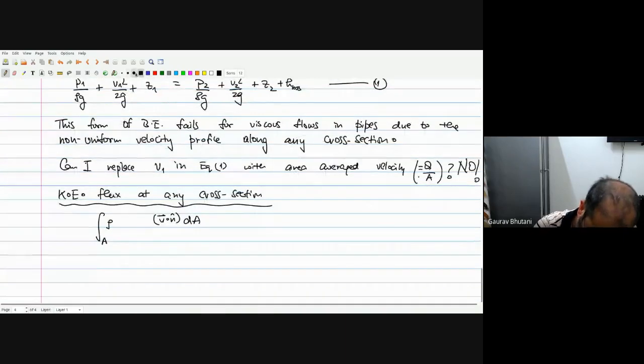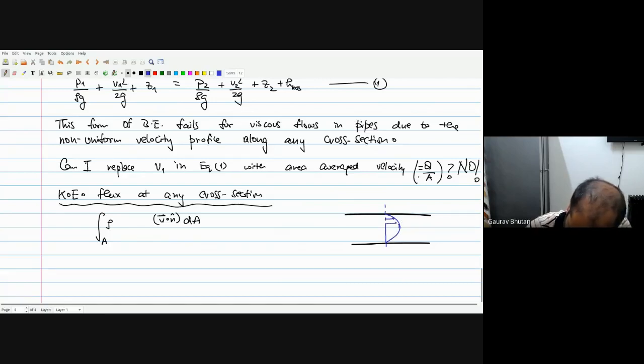Now we have to draw a figure again. And in this case, I'll assume that the distribution is, well, let's not call it parabolic. It could be anything. Let's say that this is my velocity profile, and we'll call it u as a function of r. So r is a radial coordinate, and the diameter is equal to 2 times capital R. So capital R is the radius.